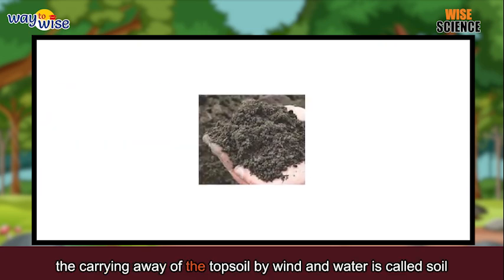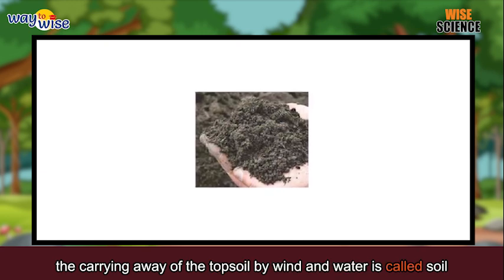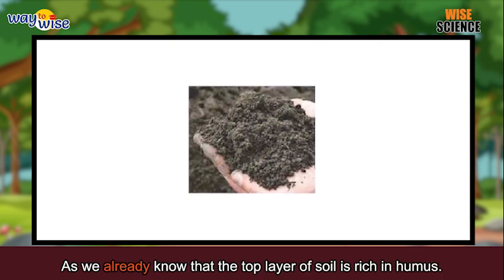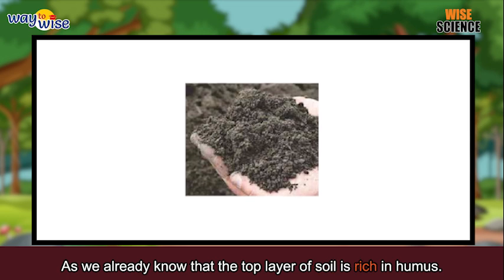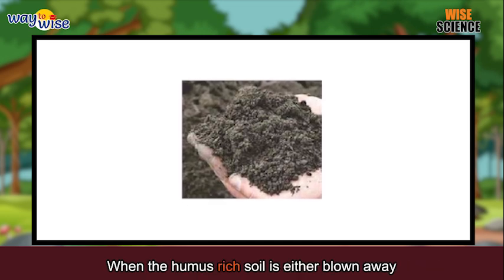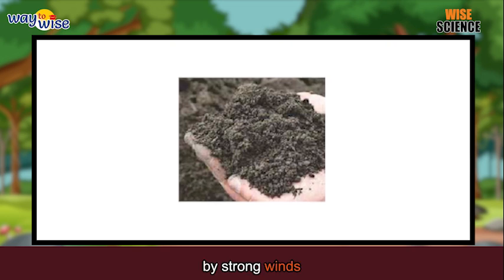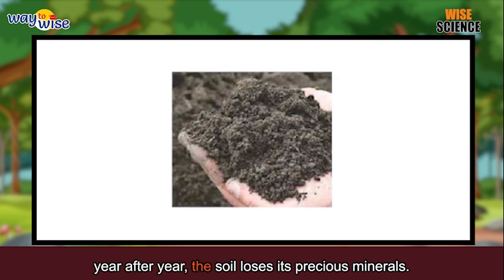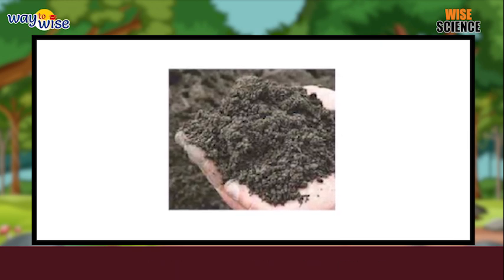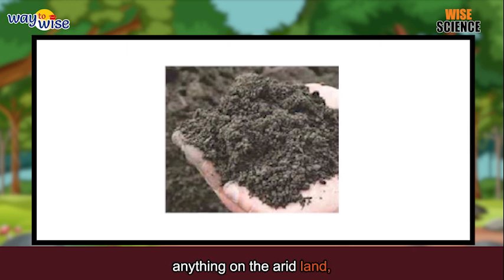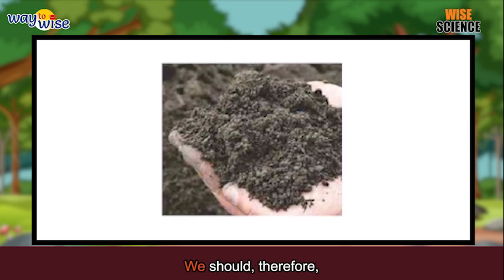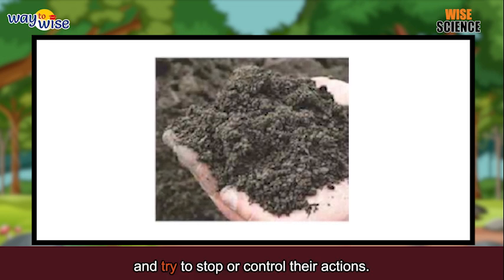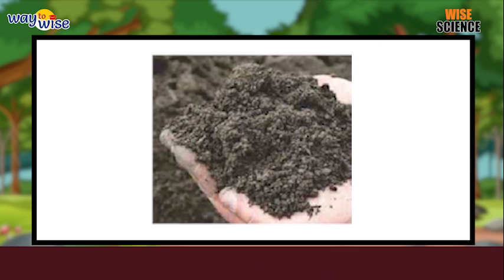Soil erosion. The carrying away of the topsoil by wind and water is called soil erosion. Erosion makes fertile lands barren. As we already know, the top layer of soil is rich in humus. When the humus-rich soil is either blown away by strong winds or washed away by swift currents of water year after year, the soil loses its precious minerals. Farmers cannot grow anything on the arid land, and they reap poor harvest. We should therefore know the agents responsible for soil erosion and try to stop or control their actions.